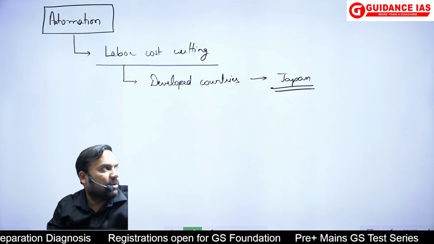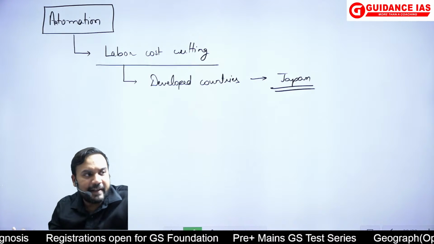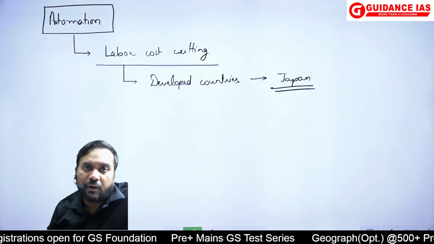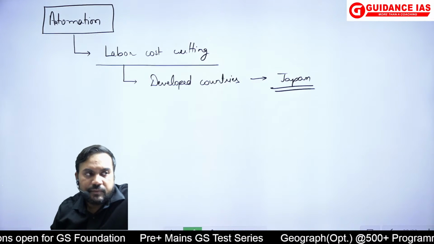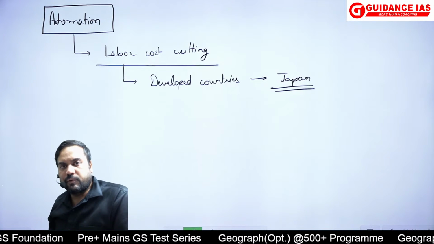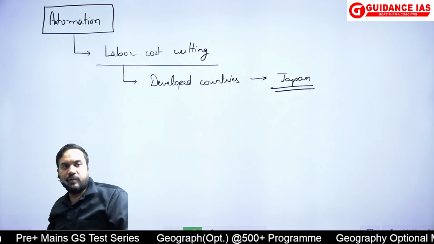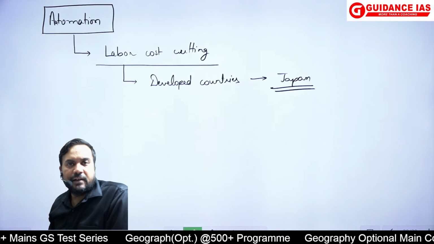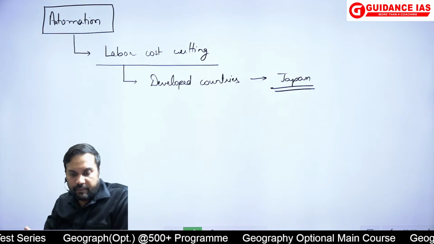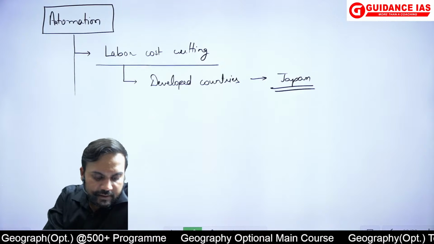And with the help of automation, what is still taking place? Japan is still very, very important manufacturer of the world. Okay? And if the automation is developed at the level the developed world wants, probably the phenomena of delocalization which we are seeing today, maybe that delocalization phenomena can stop. ठीक है? So labor cost cutting automation से जोड़ दो and you talk about how it is there.